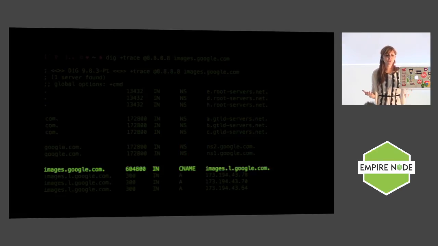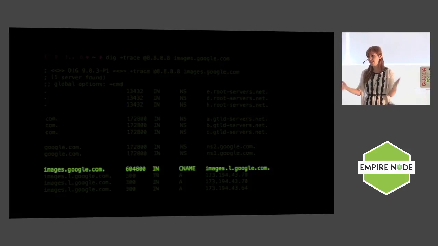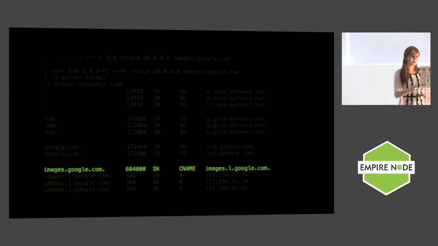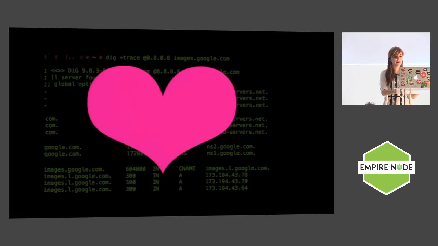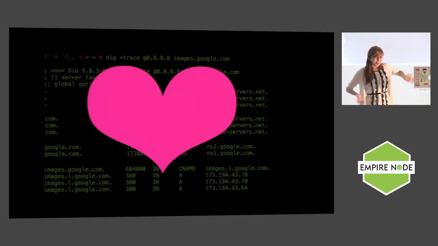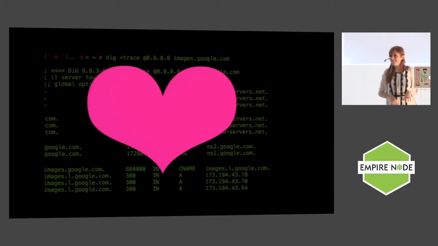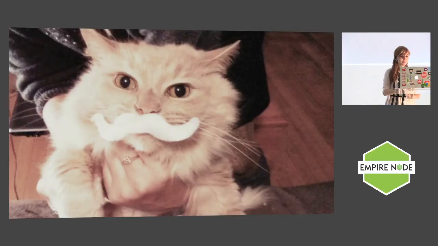And then when we get images.google.com, it turns out we don't actually get images.google.com directly. We first get the CNAME, and the CNAME is basically an alias, and it makes maintaining all of these IPs and mappings really easy for the people who own images.google.com. And then we finally get the actual images.google.com. Dig is the greatest. If you have a Mac, it's already installed, and you can start digging everything, and it's going to be great, and you're going to waste an hour and a half.